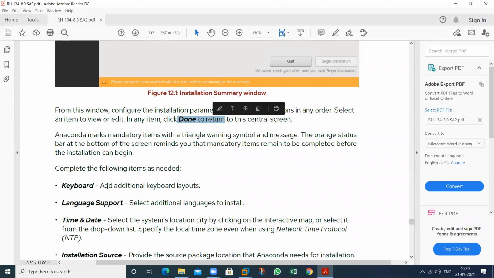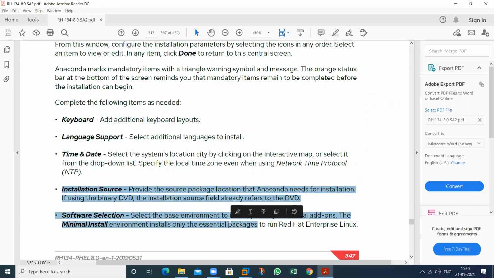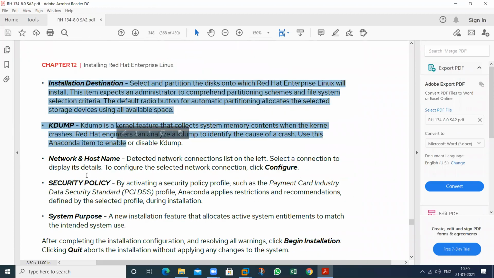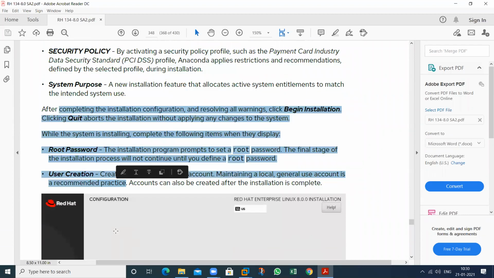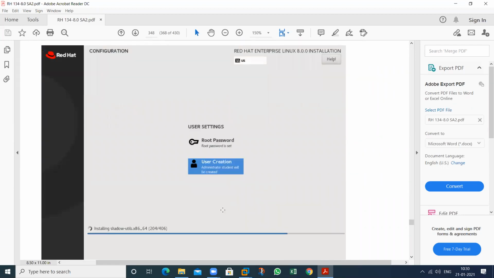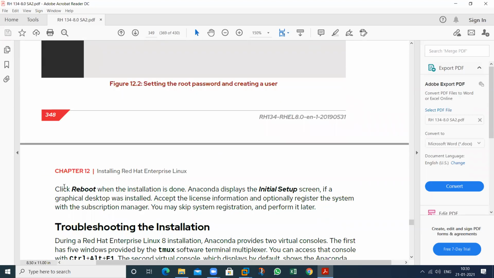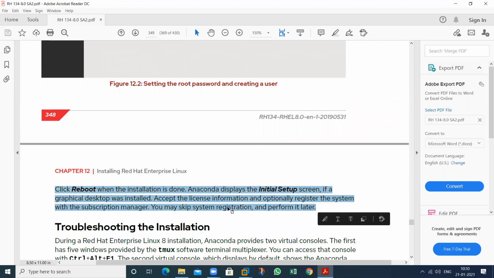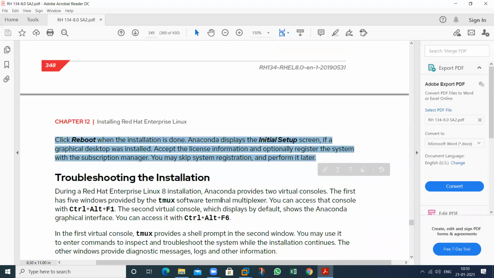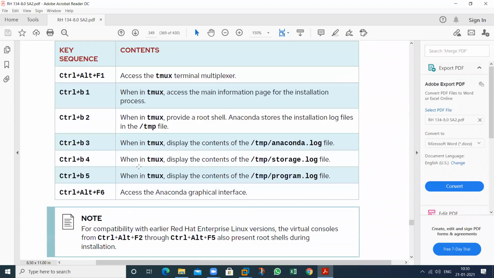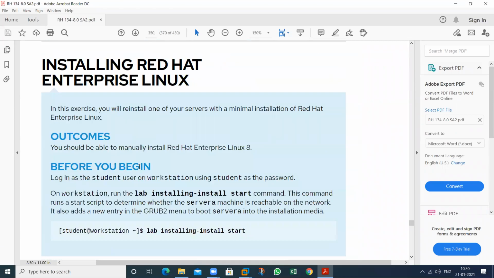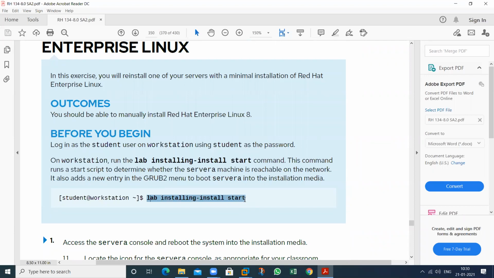Then these selections will be required from the network admin. All of these instructions: root password creation. After that, this type of wizard will appear. Then the installation will start. Then after that, reboot your machine, and then the installation will be complete. So this type of installation is known as manual installation. In this, user interaction is required, which I have already told you. But if you want the other installation, I will start this installation first.